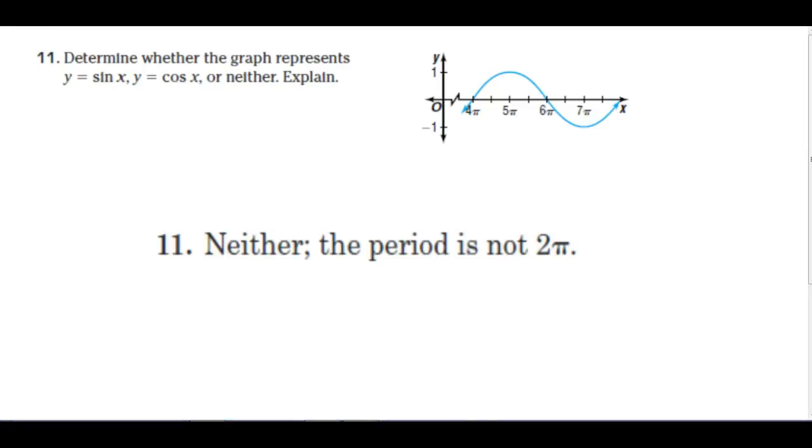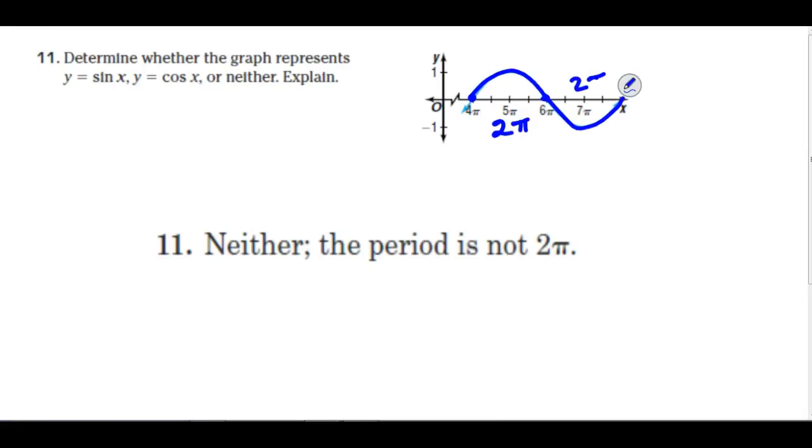You should have answered that it's neither. The period is not 2 pi. Now you have to be careful because we're going from 4 to 6 here, and so you automatically see that 2 pi, but we haven't completed the iteration that we're looking for.